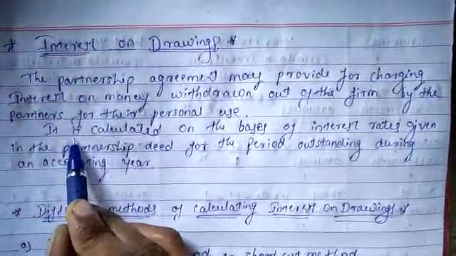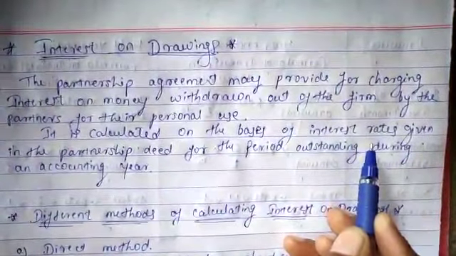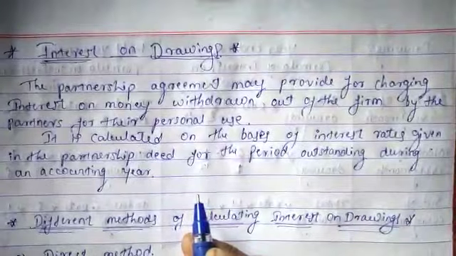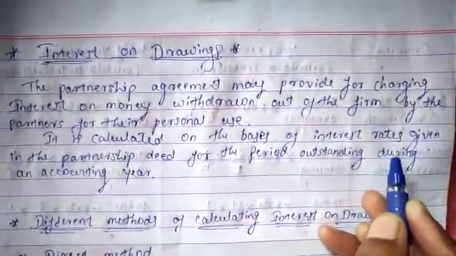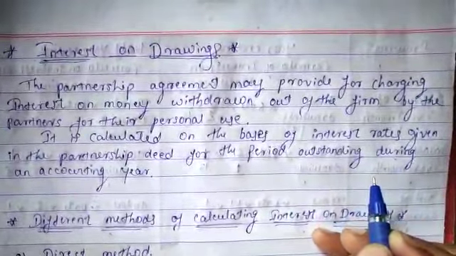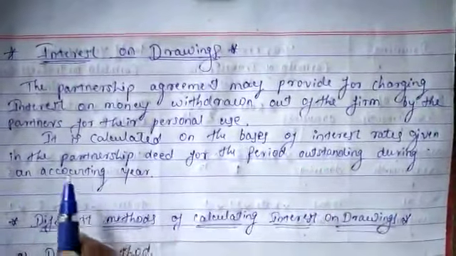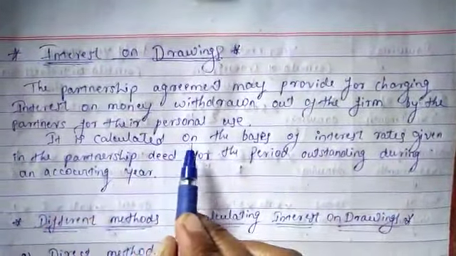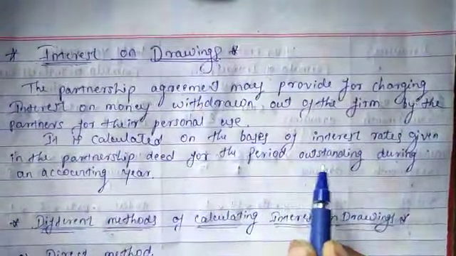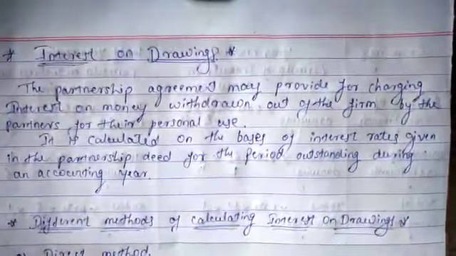Next, it is calculated on the basis of interest rates given in the partnership deed. If the partnership deed does not mention the interest rate, then we do not charge interest on drawings. So it is nil, nothing to pay on the drawings. Here it is calculated on the basis of interest rates given in the partnership deed, for the period outstanding during an accounting year.